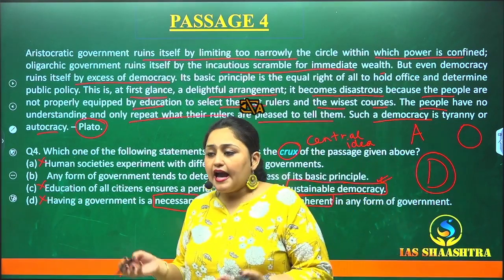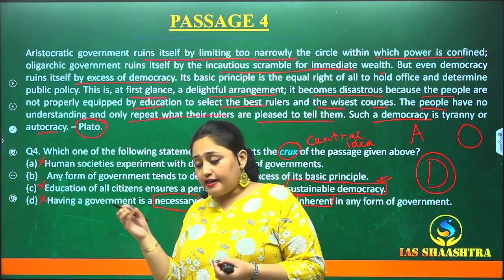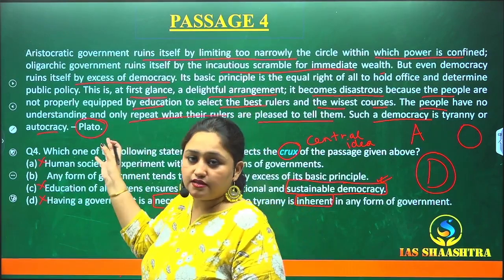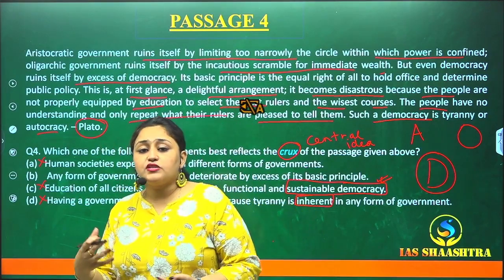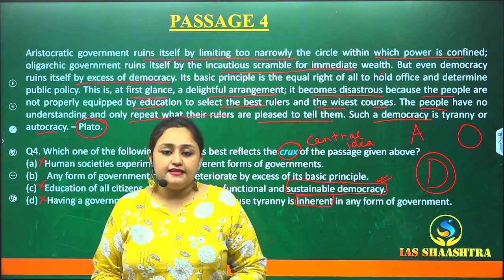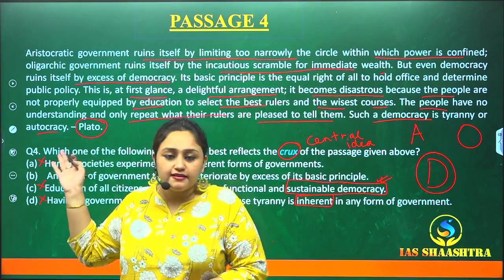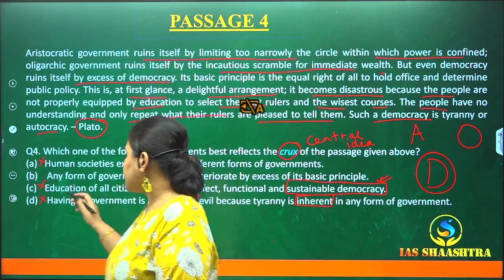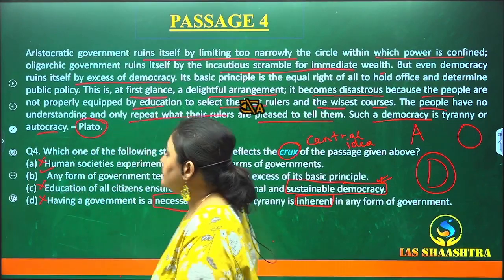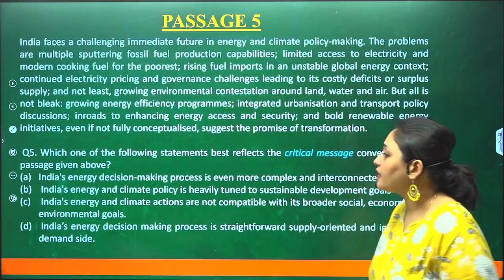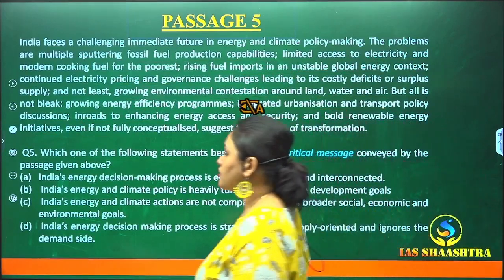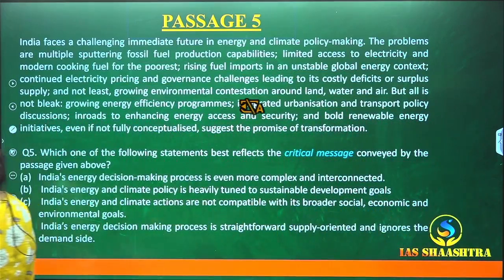Very true. If any of the forms of government that have been mentioned in the passage starts imposing any of its principle in excess, it will start deteriorating. That is what has been said in the passage. So this point is correct. We'll take it. Let's go to the next passage. Take a minute, read the passage, and then we'll start solving.